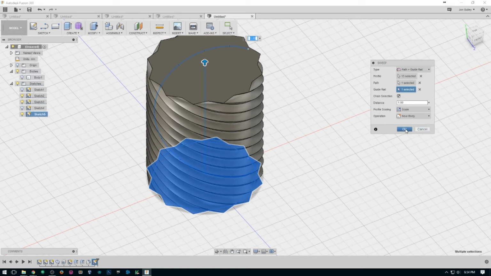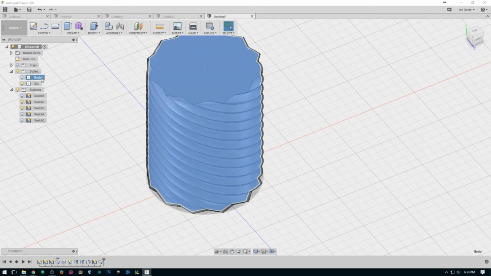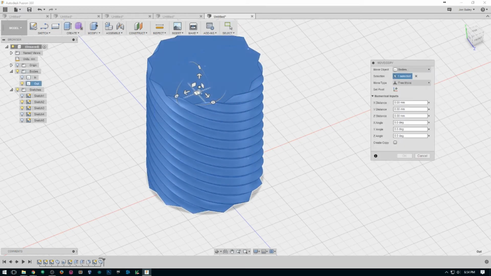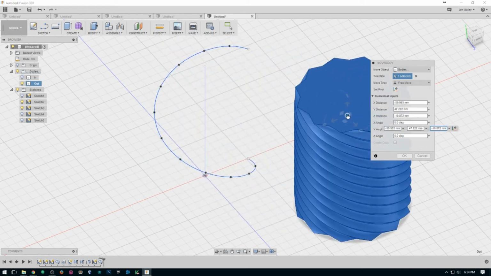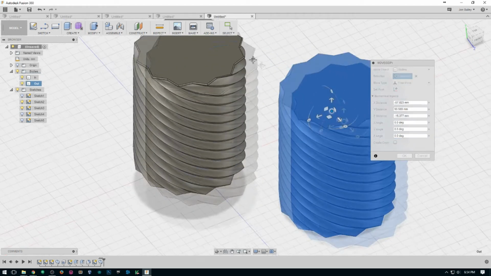Ta-da! Now that will be our outer, which I will name over here. Out. And in. So, I'm going to repeat the cleanup process for this outer one as well.